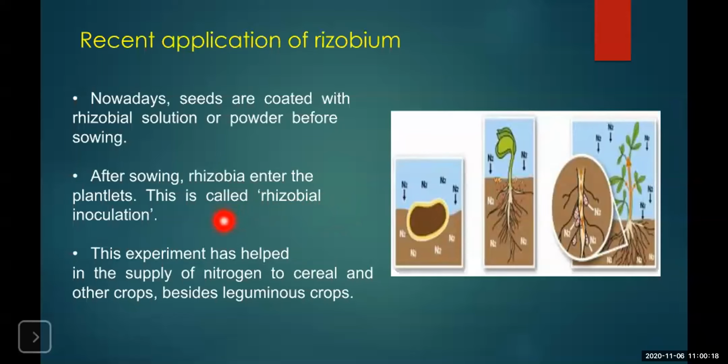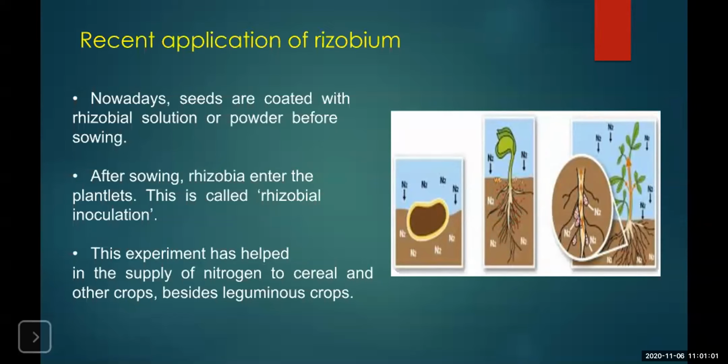This process is called rhizobial inoculation. Remember the term rhizobial inoculation. What is it? Before sowing, the seeds are coated with the powder or solution of rhizobium, so that after sowing, as the plantlet grows, the bacteria immediately develop the nodules on the roots, and the growth of the crops can be enhanced by the supply of nitrogen to the plants.